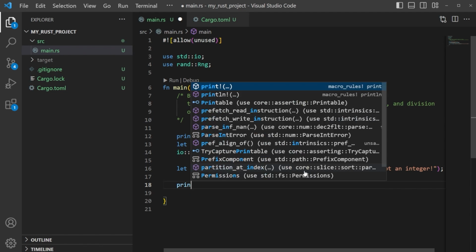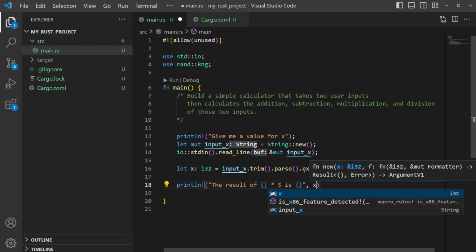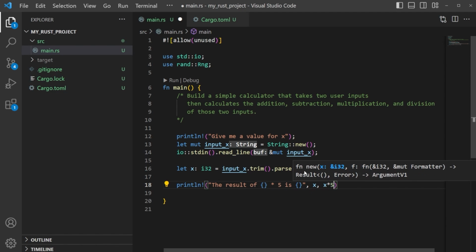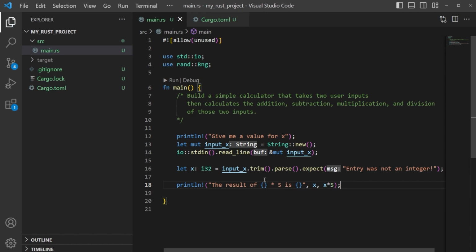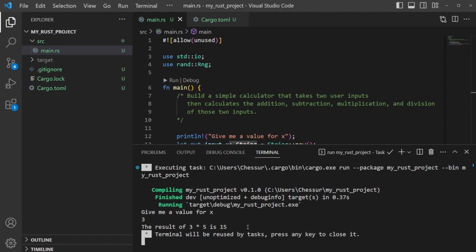So what we can do is come in here, print a line, and just say something like "The result of," and this is just a test, just to make sure we're good. I'm going to give it 5. The result of x times 5 is, and then we'll give it x, and then x times 5. So we should be able to enter a value here. Let's save this. Enter a value. It should be able to parse this down and then do the math for us. Let's take a look at this. So it says, give me a value for x. We'll give it 3. Okay, the result of 3 times 5 is 15.